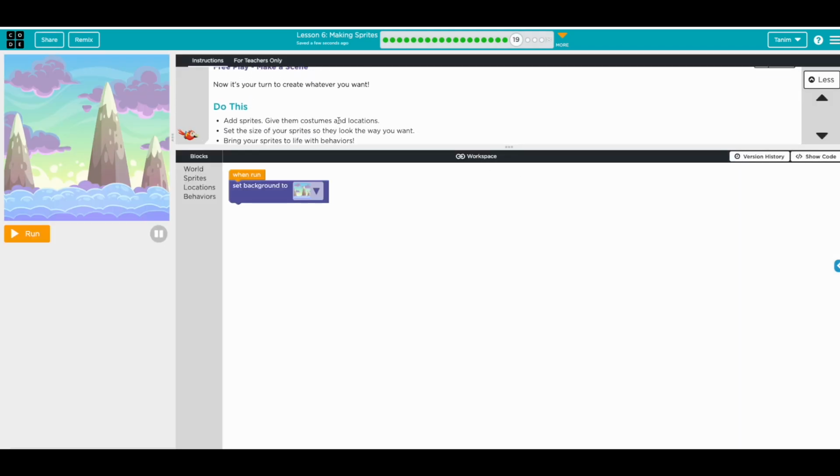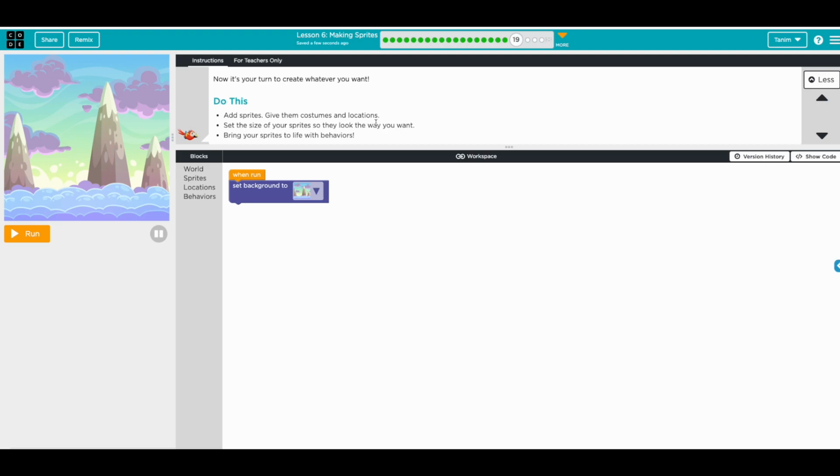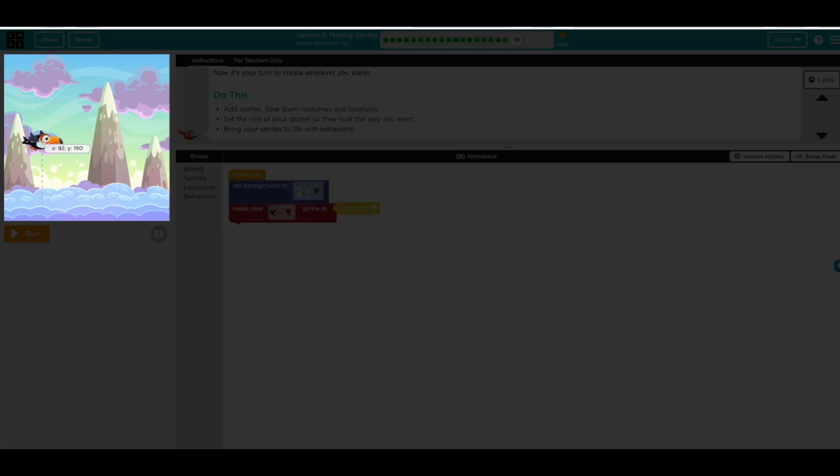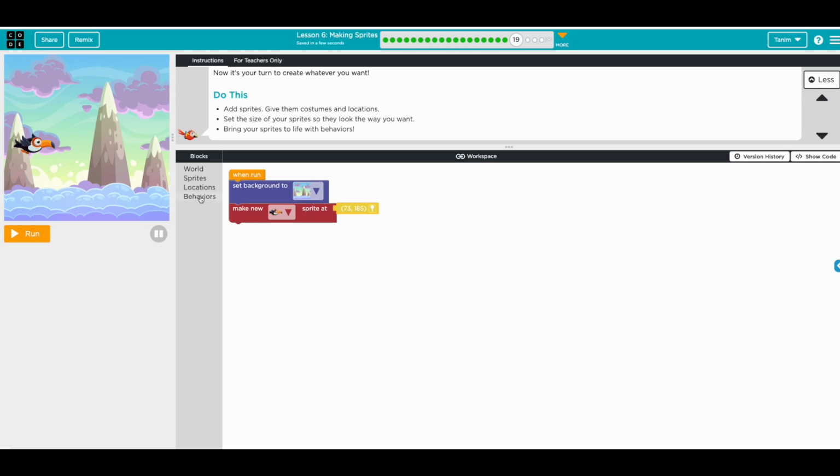There's another free play. Okay, so yeah, play around with it. Set a background, add sprites, give them costumes and locations. Okay, sprite. This sprite, this size, and probably look at this size, and then add a behavior.